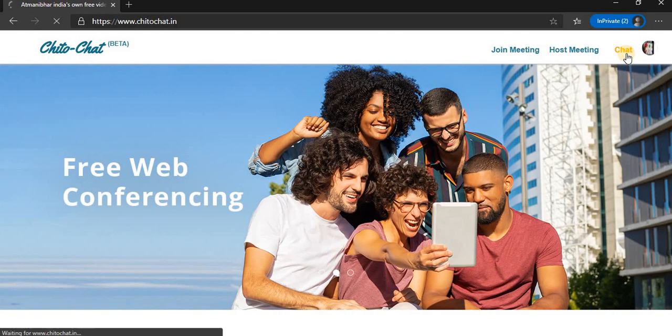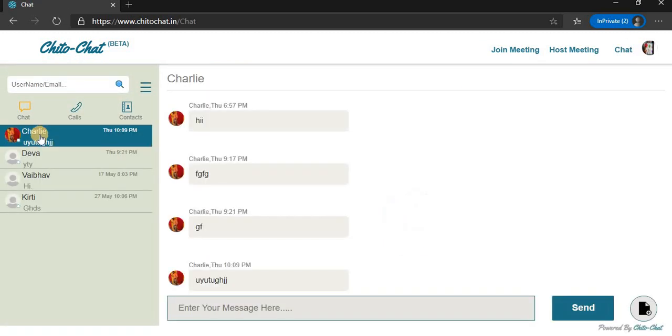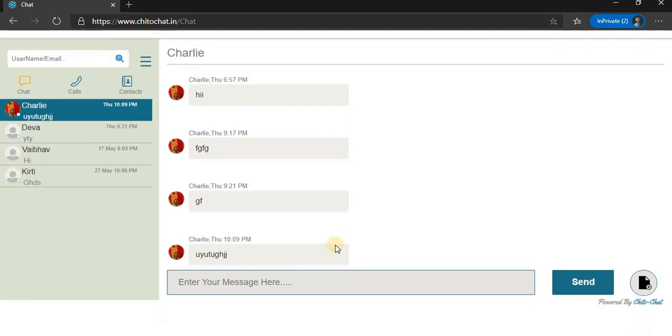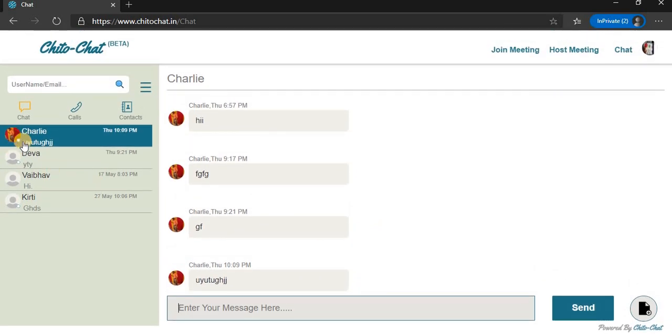If I click on this chat, you'll be able to see all your friends here. You can add a friend by entering a username or email ID. You can search them and then you can chat with them. Okay, if your friend is logged in, this particular icon will be green. That is the indication that your friend is logged in. And at the same time, you will be able to see here in this particular corner a calling button where you can perform video and audio calls.